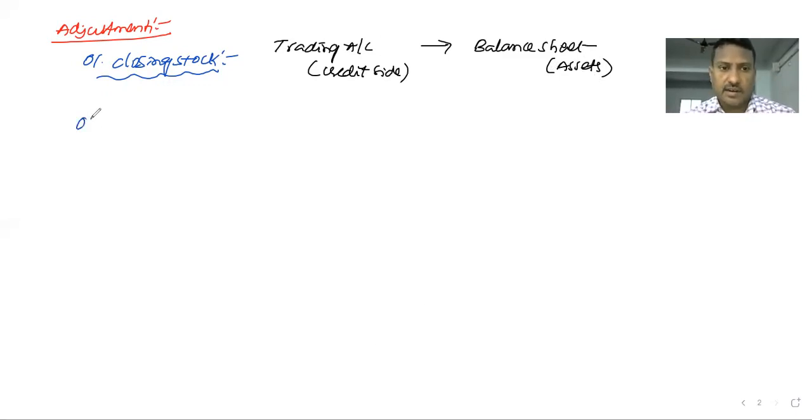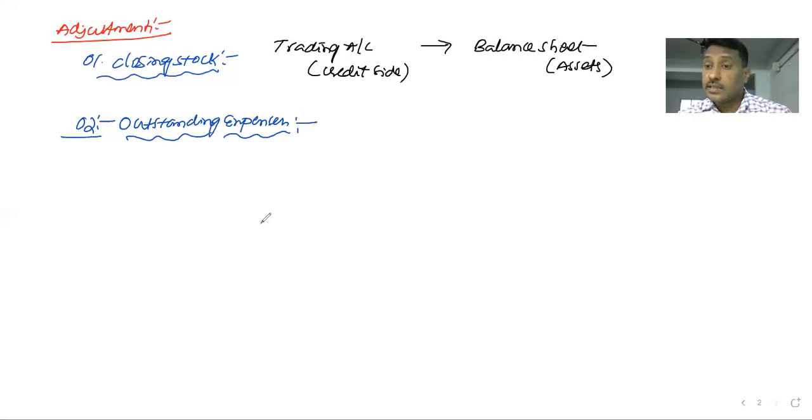And the second one, outstanding expenses. The meaning of outstanding expenses: the expenses which belong to the current accounting year but will be paid in the next accounting year.